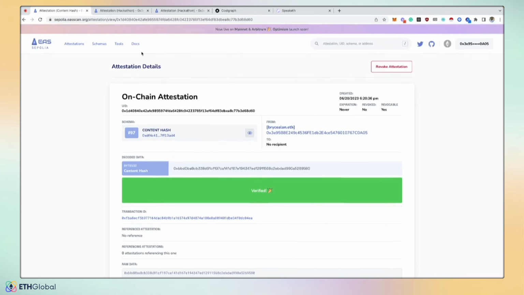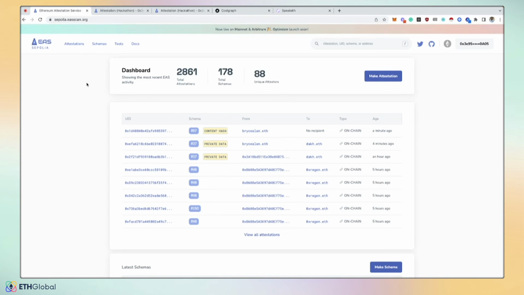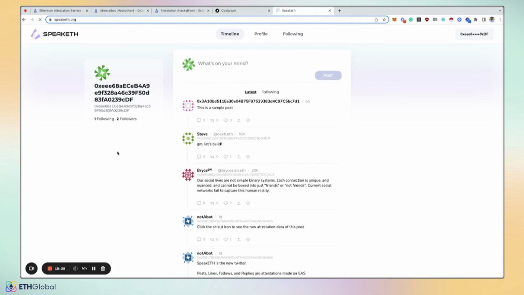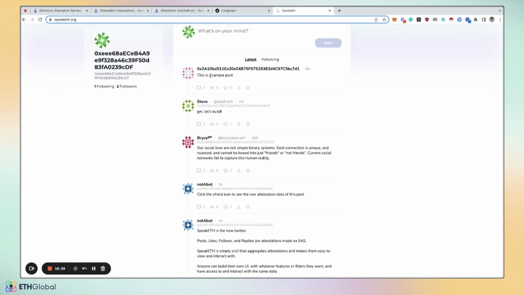One of the most powerful things with attestations is its composability using reference attestations. And so we built a pretty cool little demo of a social network based off of attestations, just to help show some of the composability. So I'm going to go over to it here. This is an application called Speaketh or Speaky. And you can see that it just has a bunch of random posts from different addresses or people. So here's a sample post, GM, let's build from Steve.